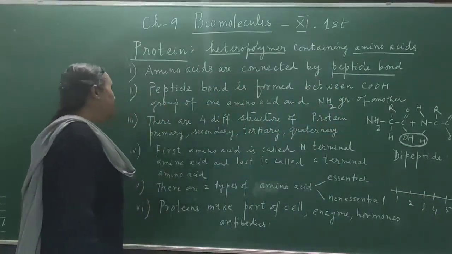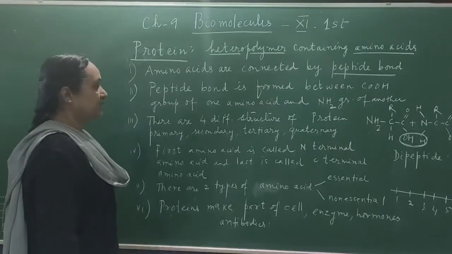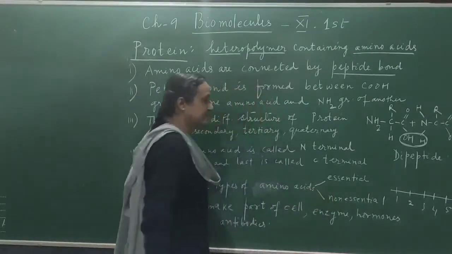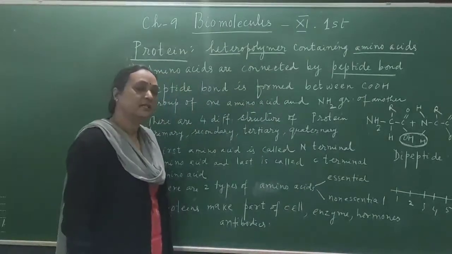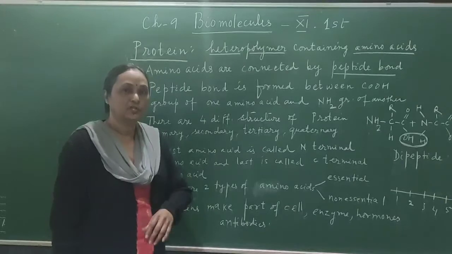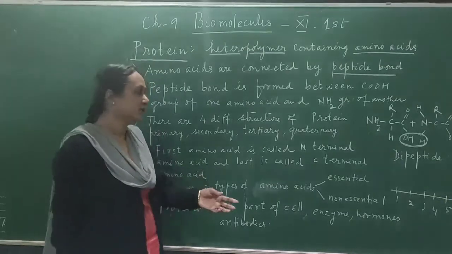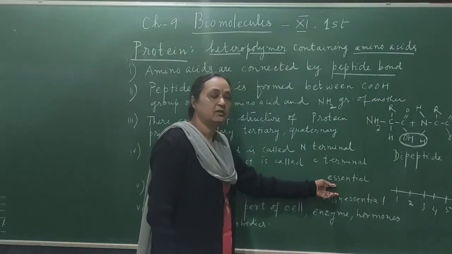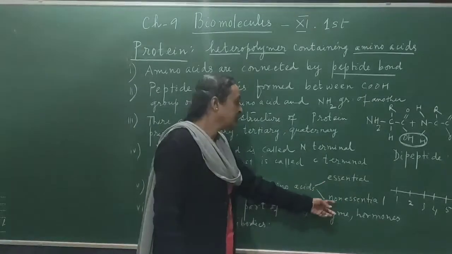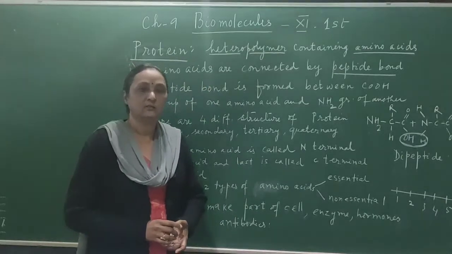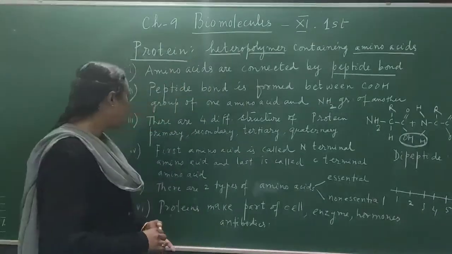There are two types of amino acids: one is essential, another is non-essential. Essential amino acids we get from the diet, from the food we take. Their role is very important in the body of living organisms. Whereas the non-essential amino acids are prepared by the cell with the help of the ribosomes.